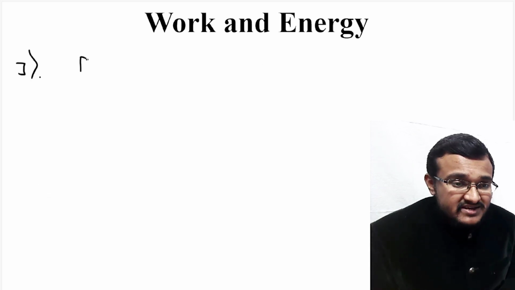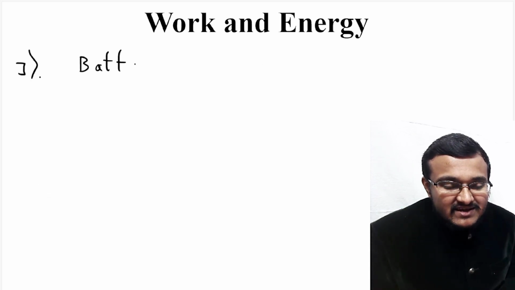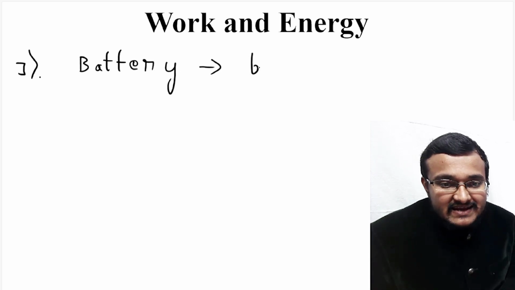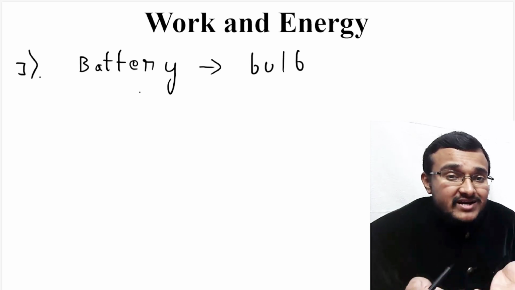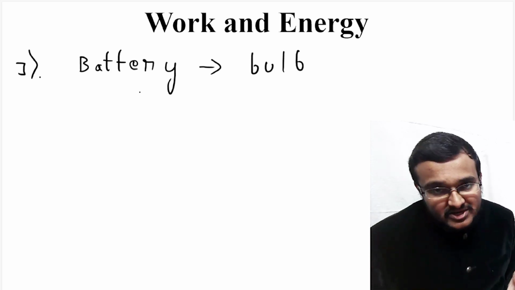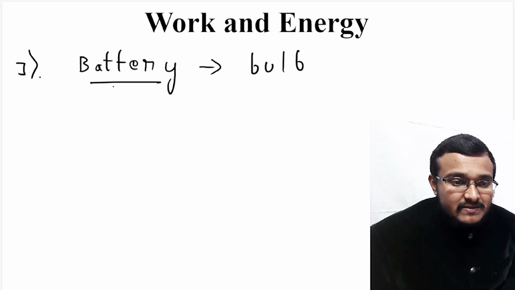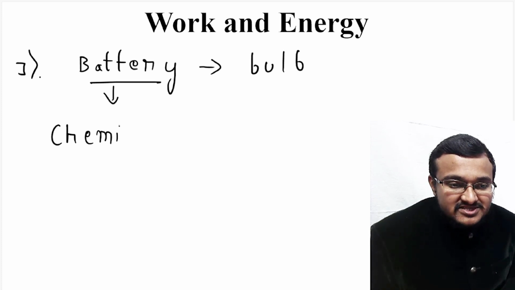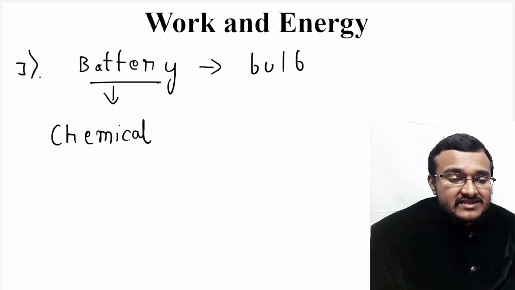Coming to the third question, here a battery lights a bulb. So what are the energy changes happening? Always remember, a battery contains chemical energy, which is a form of potential energy.